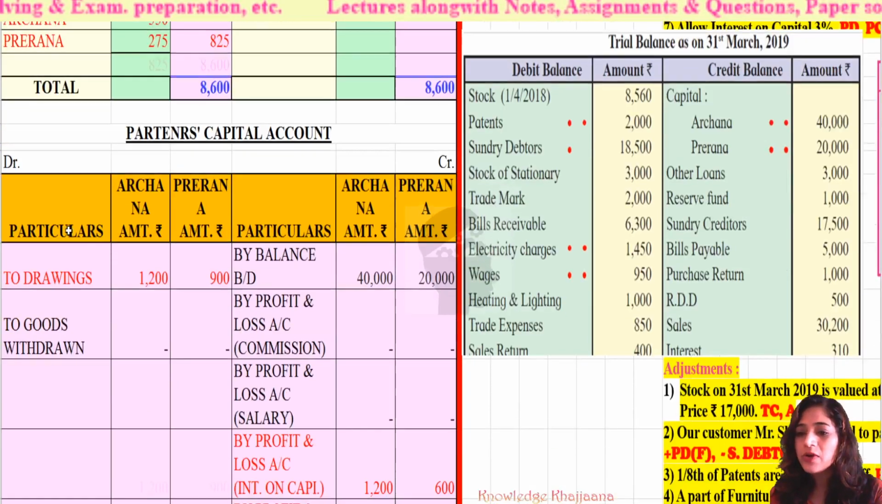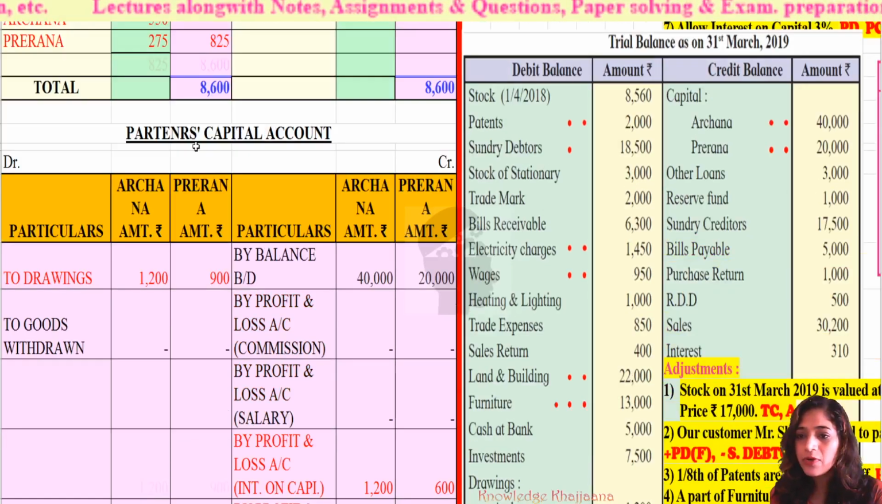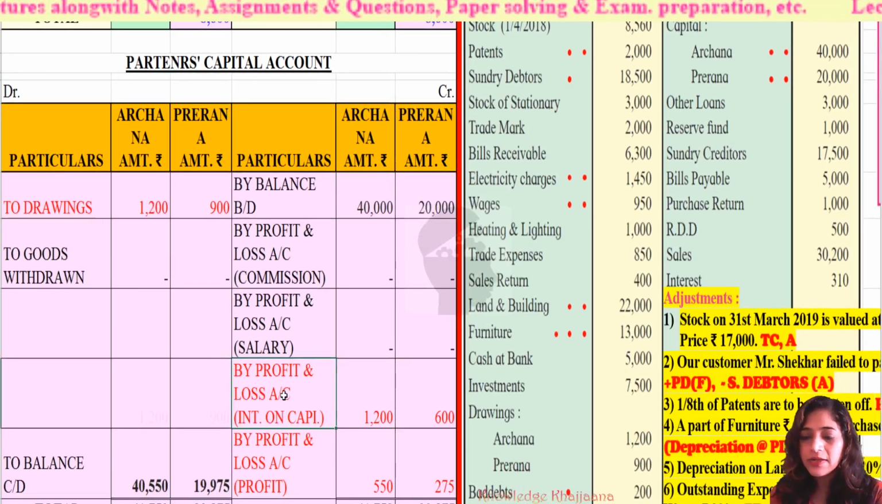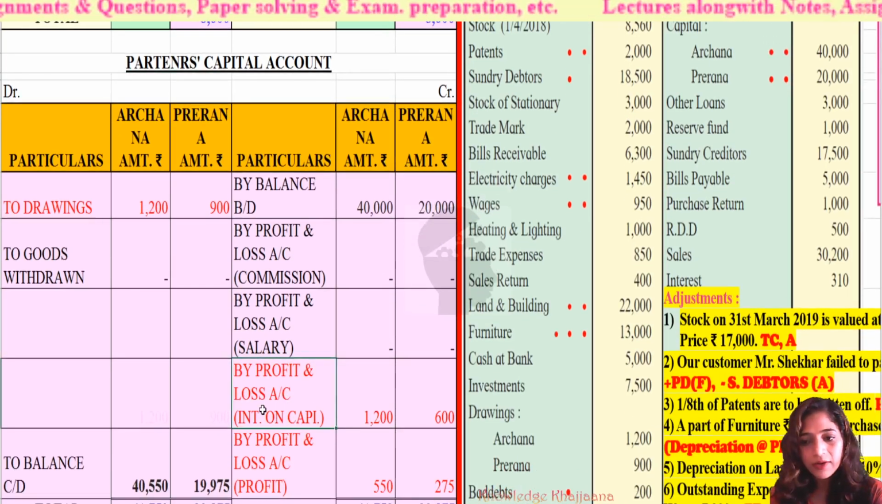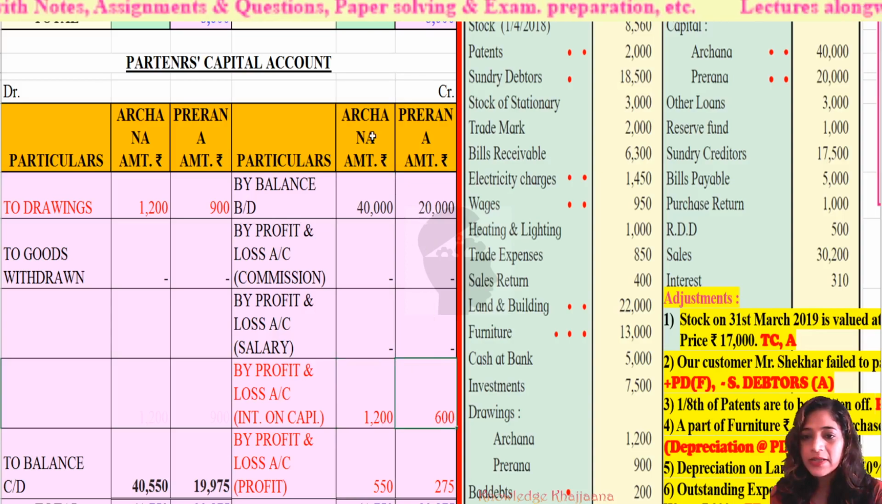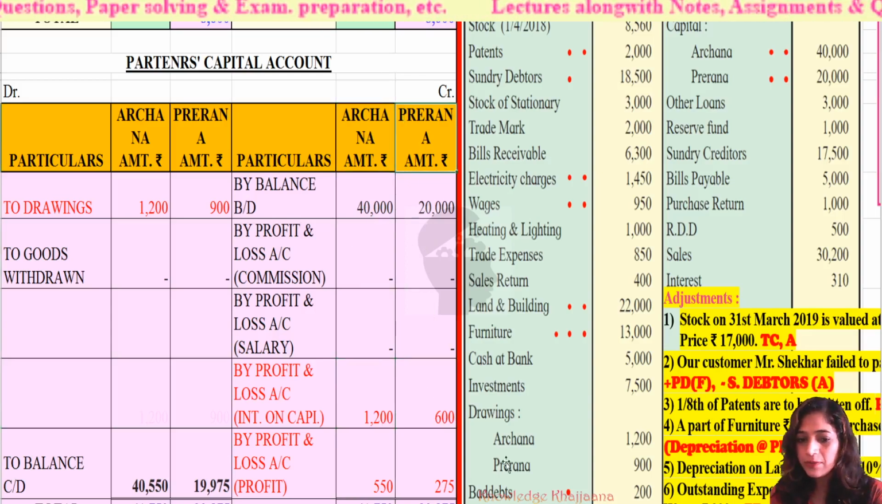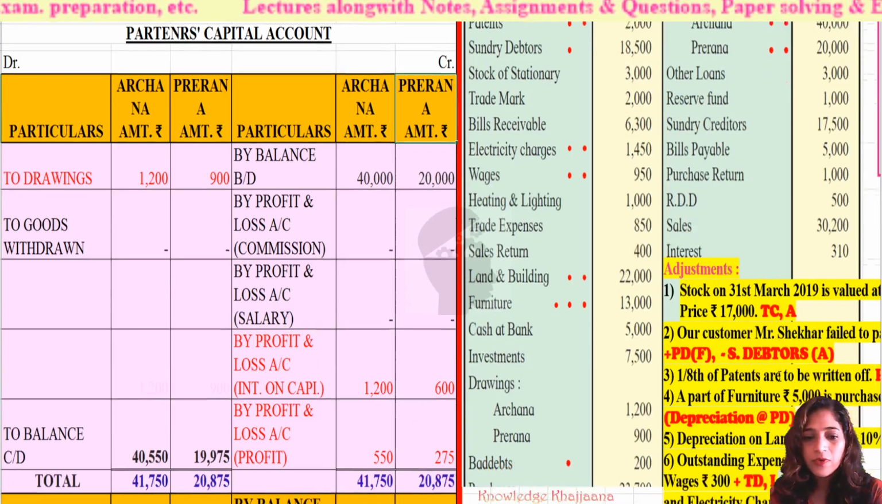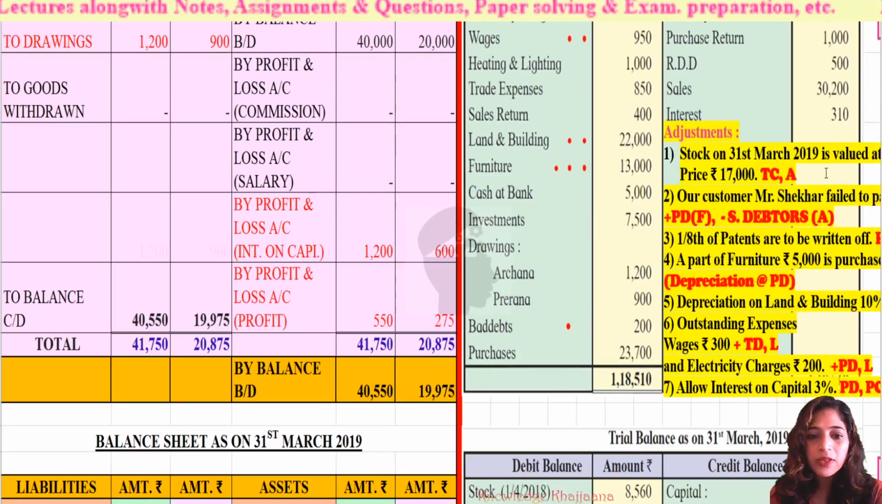This is the partners' capital account. I have shown it in pink color. What we have to show in the partners' capital account, as this is the adjustment, I have shown in red color: by profit and loss account, interest on capital 1,200 and 600 against Archana and Prerna respectively. Now with this we have completed all the adjustments.